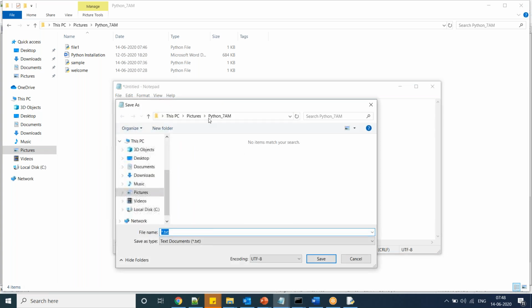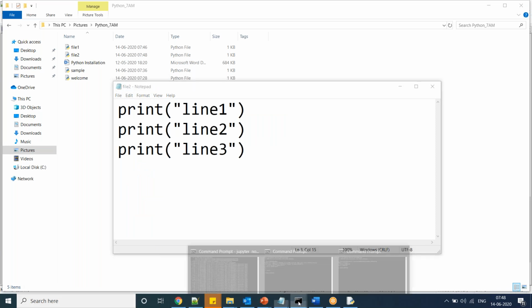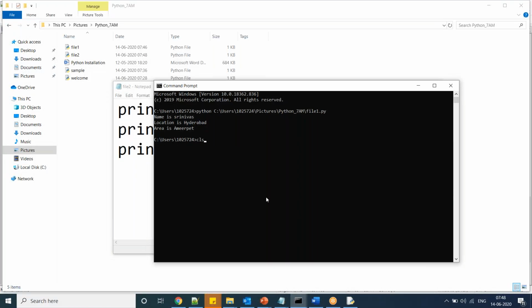Here I maintain one folder structure on 7 a.m. So here file2.py. Now save the file with file2. Now go to your command prompt, python space your file path. Here it is file2. Execute this one. Line 1, line 2, line 3.